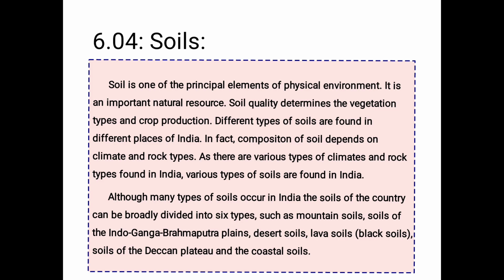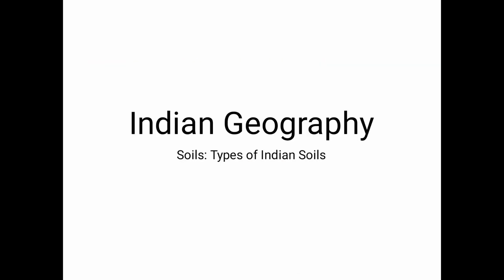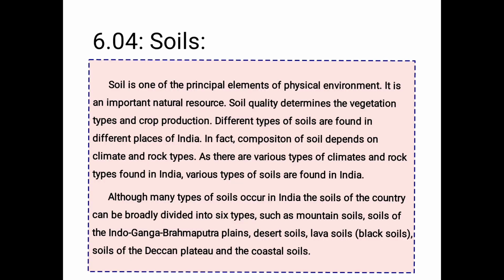Although many types of soil occur in India, the soils of the country can be broadly divided into 6 types, not 3 types, 6 types. Such as mountain soils, and soils of the Indo-Ganga-Brahmaputra plains. Indo means the Indus River, the Ganga River, this Ganga plain, then the Brahmaputra plains. This will have different types of soils.